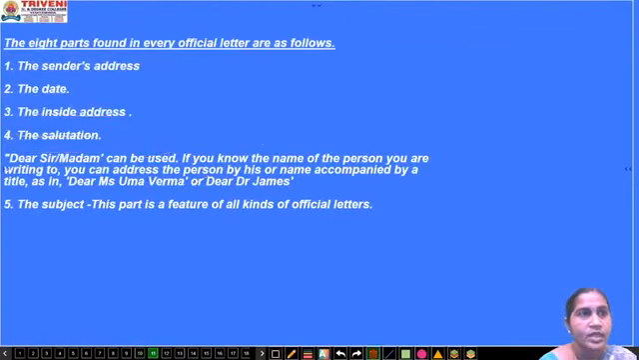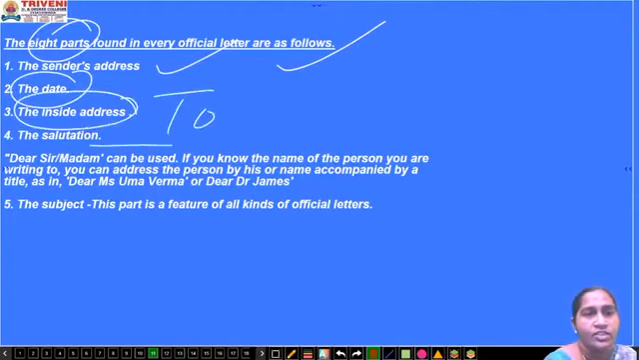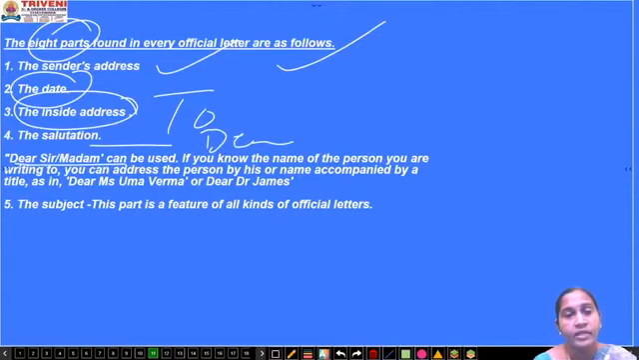Now the 8 parts. From the beginning I was telling that there are 8 parts in an official letter. Now we'll see. The sender's address, that means the from address. The date. The inside address, the to address. Salutation, dear or respected. See the example: Dear Sir, Madam can be used. If you know the name of the person you are writing to, you can address the person by his or her name accompanied by the title, like Dear Mrs. Uma Verma or Dear Dr. James. If you know the person very well, then you can write their name also.